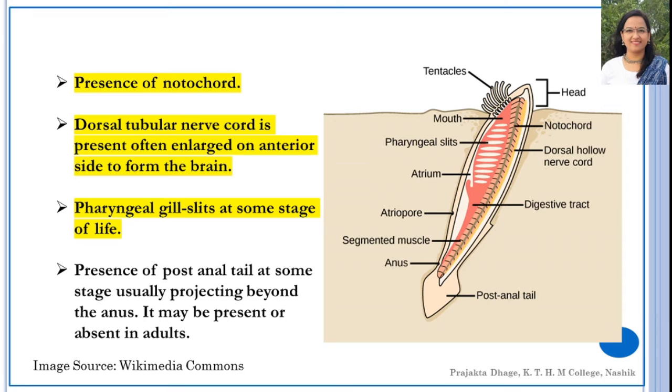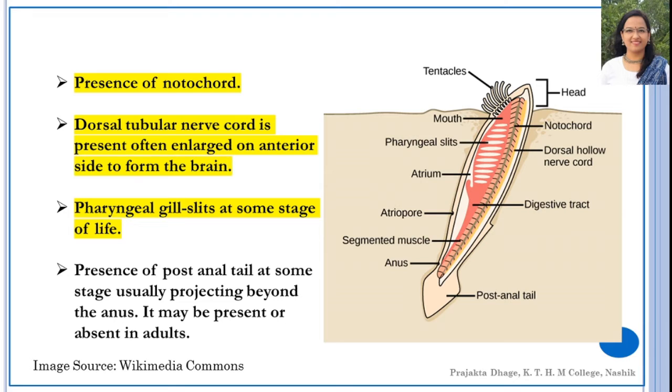In fishes, the pharyngeal gill slits persist even in the adults. In amphibians, the larval stages have it, they may be present or absent in the adults. That is why I am saying at some stage of life. So pharyngeal gill slit at some stage of life.